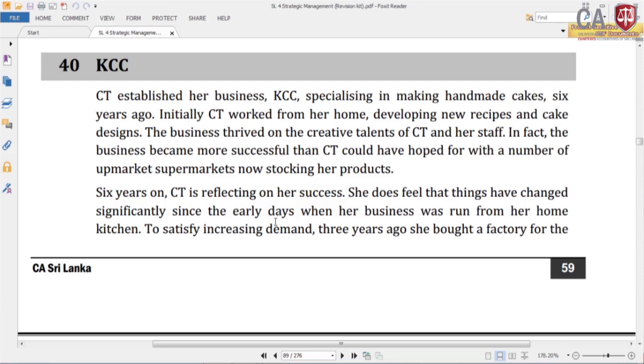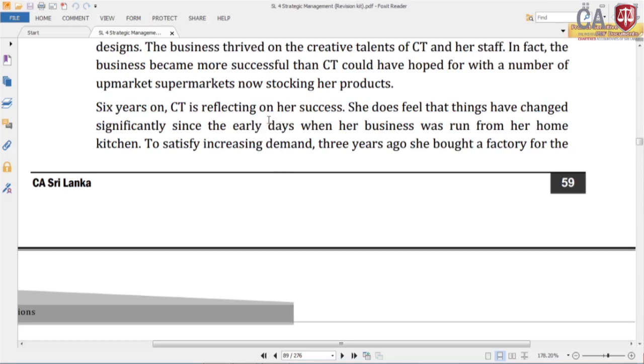So, initially CT worked from home, developing new recipes and cake designs. The business grew on the creative talent of CT and her staff. In fact, the business became more successful than CT would have hoped for, with a number of upmarket supermarkets now stocking her product. Now, this is an expanded business. 6 years on, CT is reflecting on her success. She does feel that things have changed significantly since the early days when her business was run from her home kitchen.